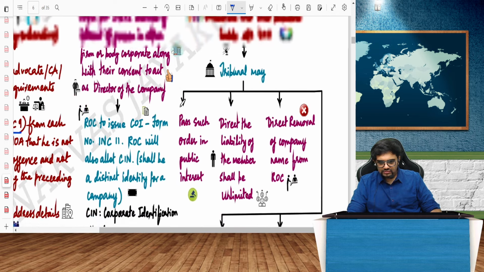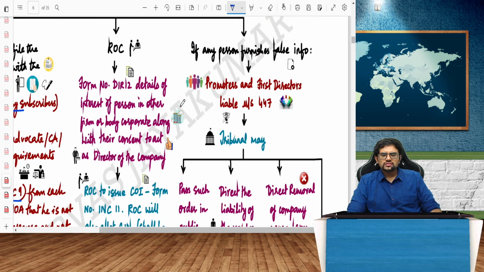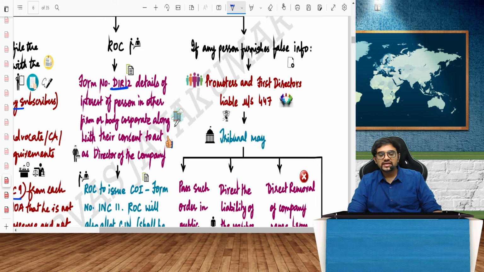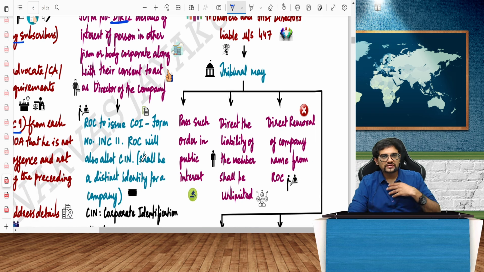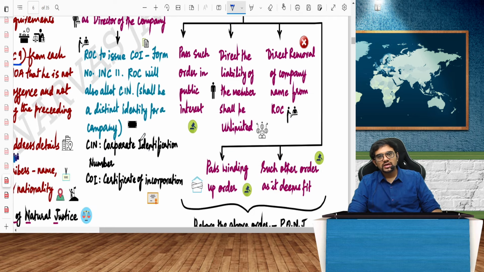Then, apart from that, you also have to file something called form number DIR 2 and DIR 12, both. DIR 2 talks about consent of the director, whereas DIR 12 talks about if the director has any interest in anything. In the sense, is he a member or is he a director of some other company? All that you have to mention. And DIR 2 is the consent, saying that yes, I wish to be the director of the company. ROC to issue a certificate of incorporation in form number INC 11.